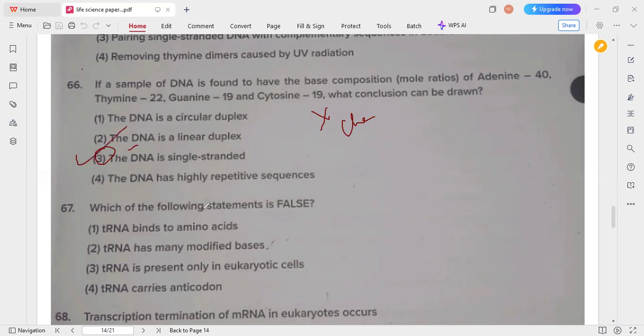So next one, which of the following statements is false? Here, which one is false? That is option 3, tRNA present only in eukaryotes. No, it is also present in prokaryotes, not only in eukaryotes. So that's why option 3 is false. That is the correct answer for this question.